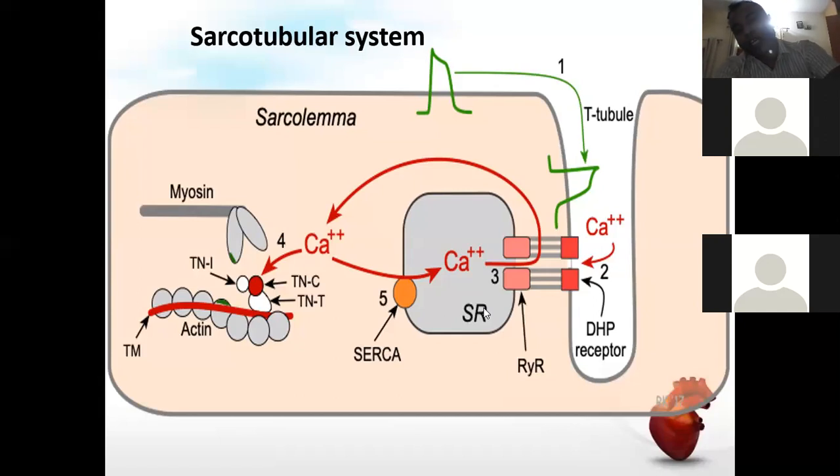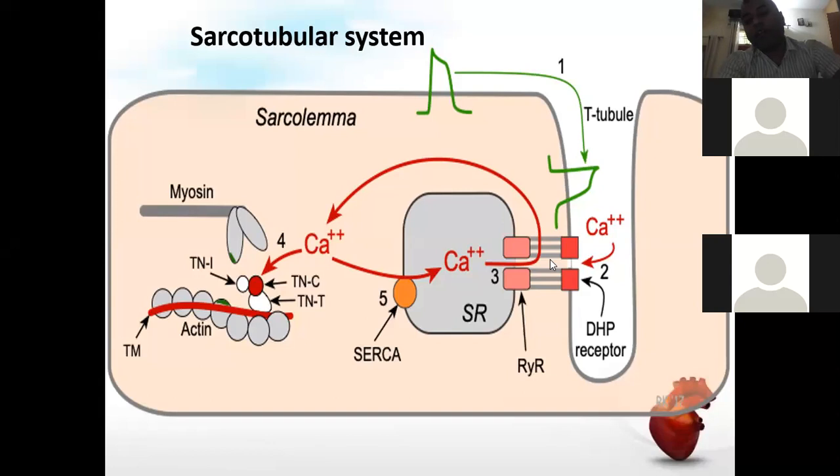Here I just want to tell you that the DHP receptors are present on the membrane of the sarcolemma, basically on the T tubules. This DHP receptor makes a mechanical coupling with another receptor present on the cisternal portion of the sarcoplasmic reticulum, and that receptor is called the ryanodine receptor, RYR. So there are two receptors: the DHP receptor and the ryanodine receptor.